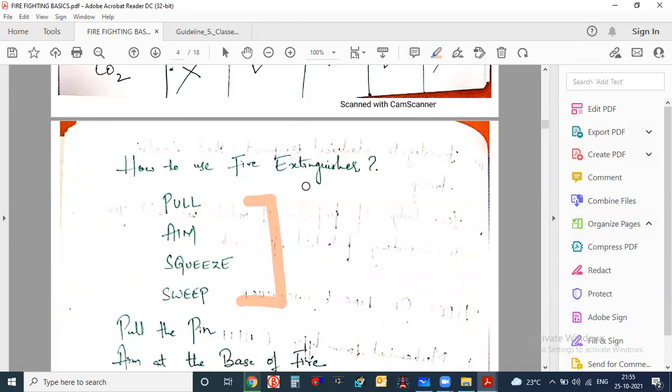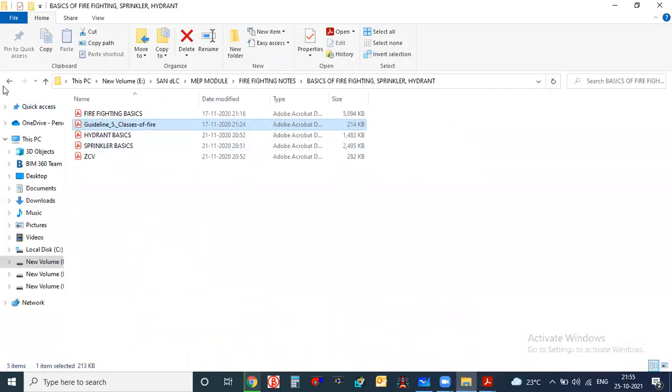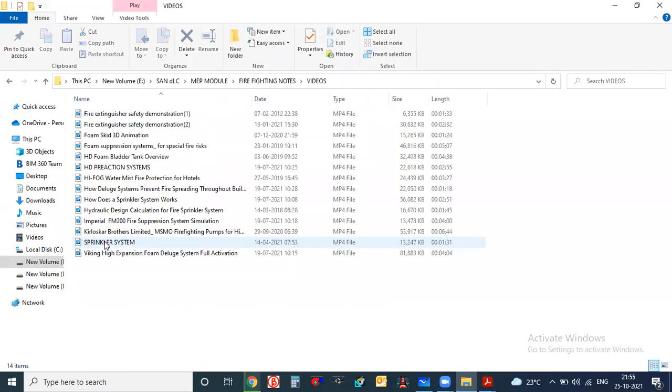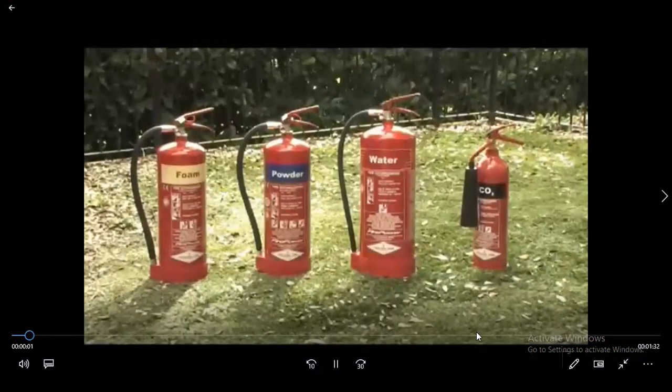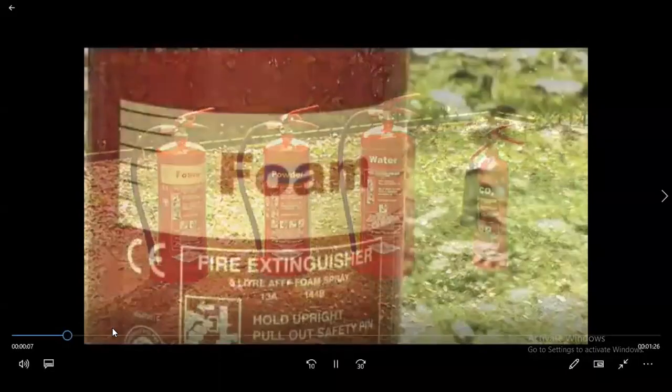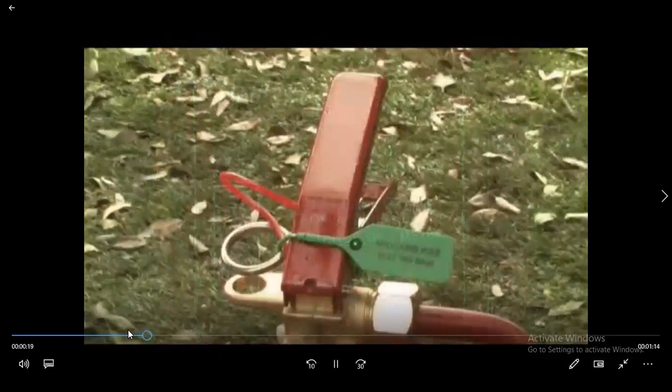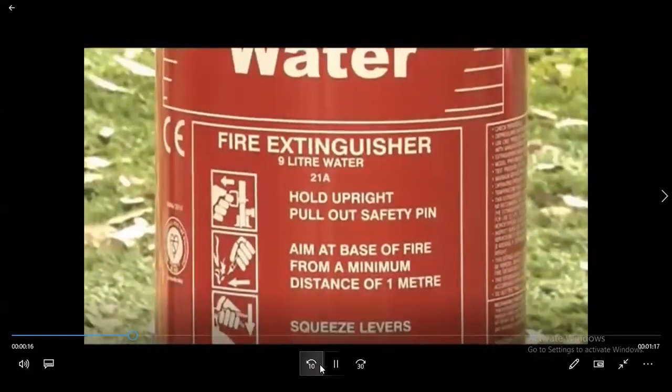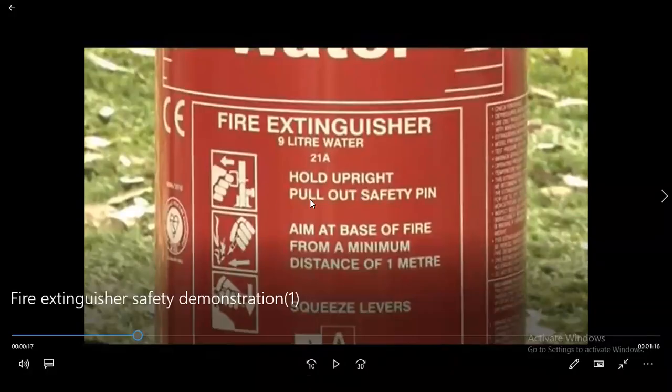I'll just show you one video. You will understand how to use the fire extinguisher. Somewhere the fire extinguisher is given. Let us see this. See, it is written here itself: pull, aim, squeeze, and there is one more thing. You have to pass what you can say. Just see this.